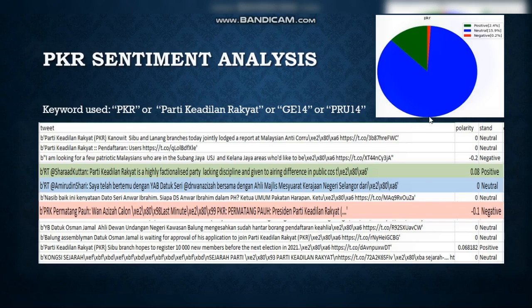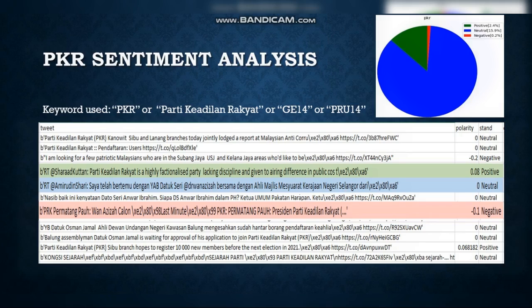This is because there is a lot of data that does not contribute to positive and negative sentences. For example, based on the sample data, you can see a lot of neutral sentences like saya telah bertemu dengan Yang Amat Berhormat Datuk Seri Dr. Wan Azizah bersama dengan Ahli Majlis Mesyuarat Kerajaan Negeri Selangor.